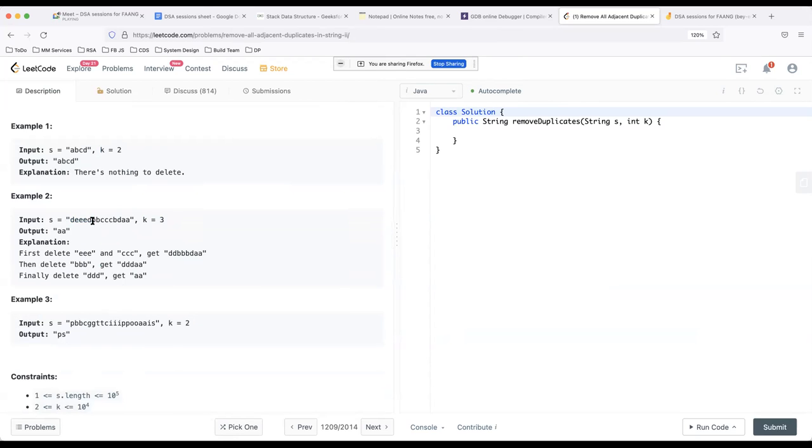Then I get b, again I cannot remove. Then I get c, so this I can remove, so it becomes d, b, and then one more b comes. So this b and this b become 3 b's, so they get removed. And then this d, this d, and this d also become 3 d's. So all of this string gets removed, and finally you're left with double a.